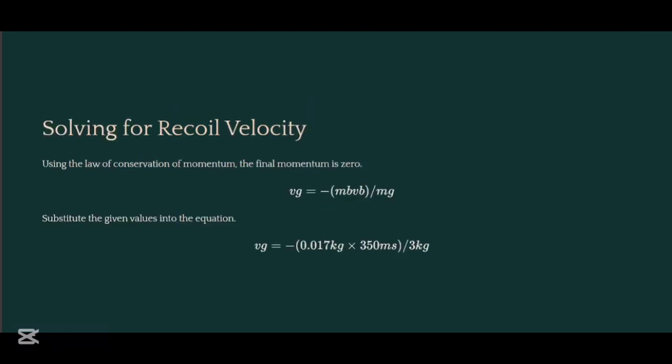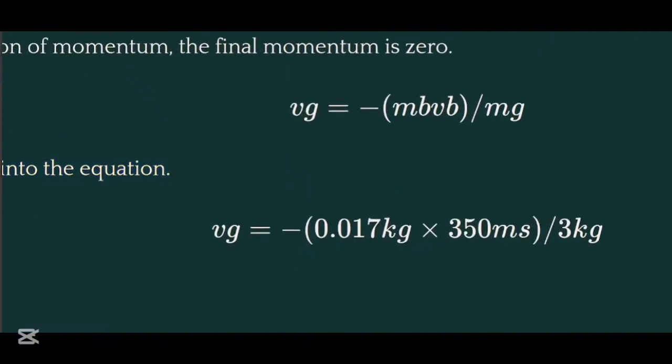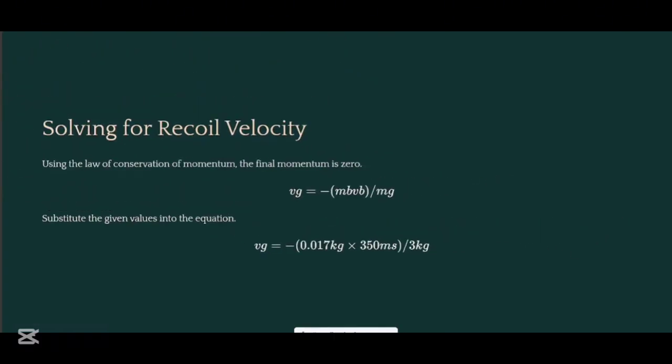So by using the conservation of momentum, the final momentum will be zero. The velocity of the gun is equal to negative the mass of the bullet multiplied by the velocity of the bullet divided by the mass of the gun. Now you need to substitute the given values into the equation. The mass of the bullet is 0.017, the velocity of the bullet is 350, and the mass of the gun is 3 kg. So the answer will be the velocity of the gun is negative 1.98. The negative value confirms that the gun's recoil is in the opposite direction to the bullet's motion.